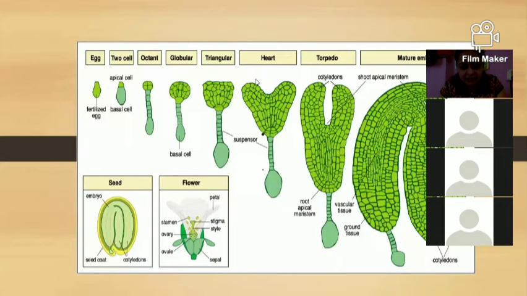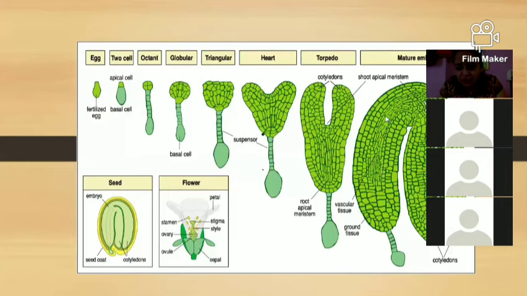Here again the heart shape development takes place, and the suspensor cell remains as in the octet stage. Afterwards the heart shape becomes more compact. Cells divide mitotically and become very large in number, uncountable. The two cotyledons start to develop separately, and a groove begins between them. The two cotyledons separate from each other, and the suspensor cell is still present here. Then the two cotyledons develop into the structure of the mature embryo.